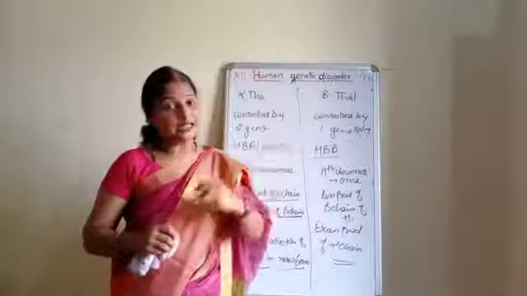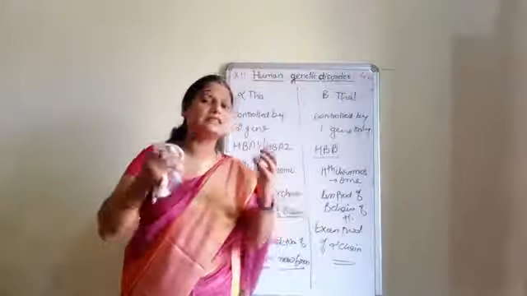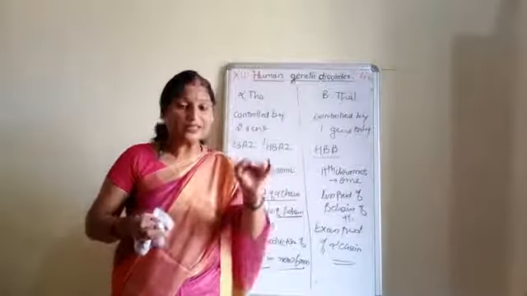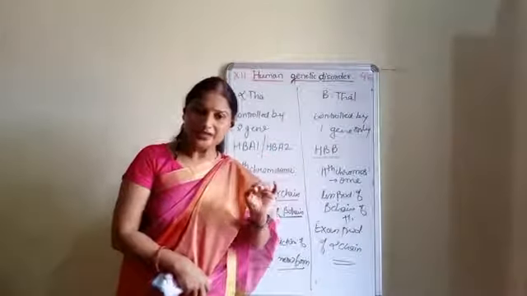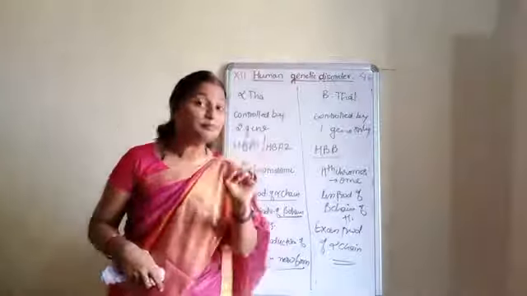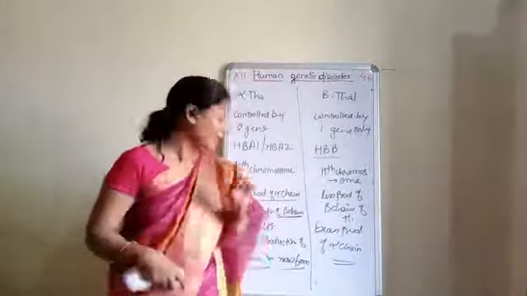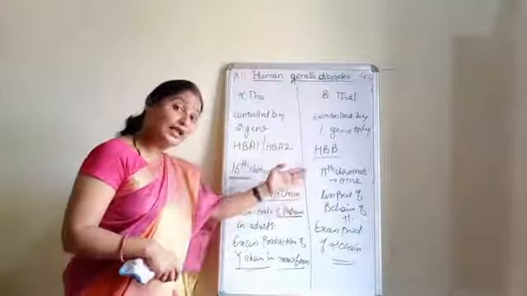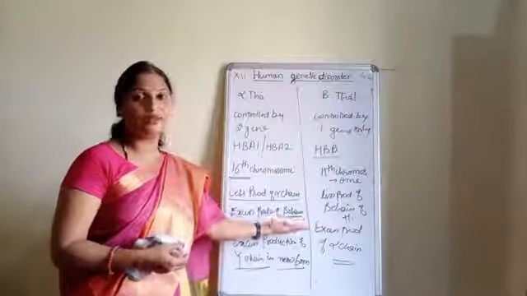If the gene is synthesizing some protein or some enzyme, then everything should be 100% perfect. If there is an abnormality of even 0.1%, it can cause disease. And that's why, if there is less production of the alpha chain and maximum production of the beta chain, then definitely there will be a problem.